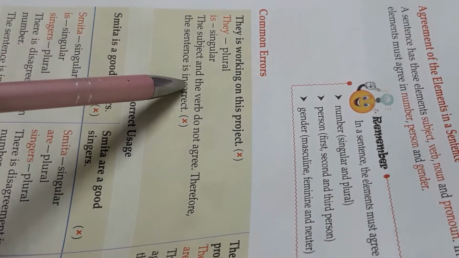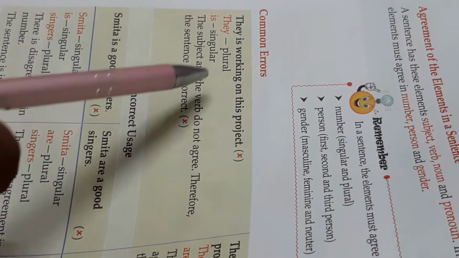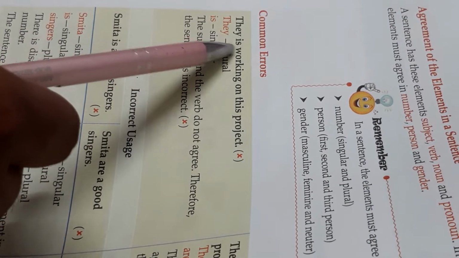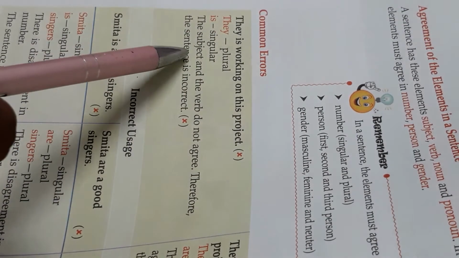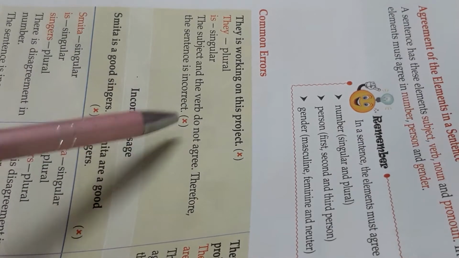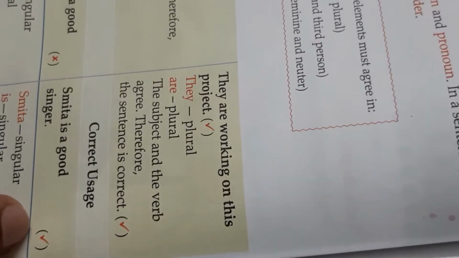The subject and the verb don't agree. Here subject and verb don't agree. They is the subject and is is the verb. They don't agree with each other. Subject and verb don't agree. Therefore, the sentence is incorrect. How? Please see this example.